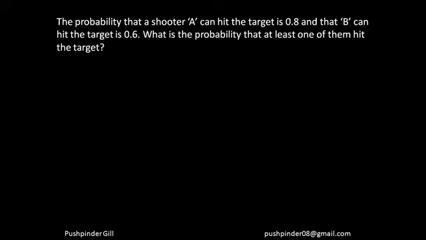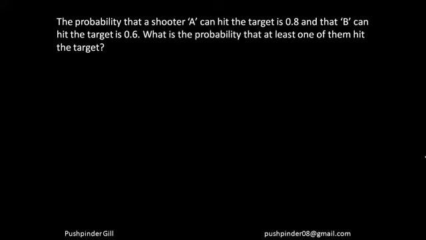So let's just do some questions now, since we have learned a lot of theory. I'll give you a couple of 3-4 questions here. We'll be doing a lot more questions in the practice video. The probability that shooter A can hit a target is 0.8. The probability that B can hit a target is 0.6. What is the probability that at least one of them can hit the target?